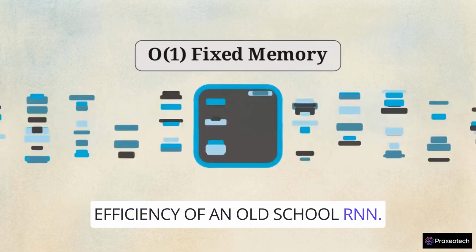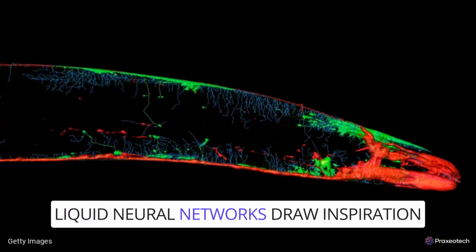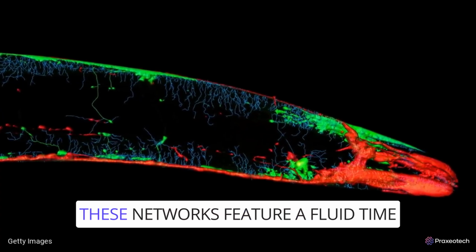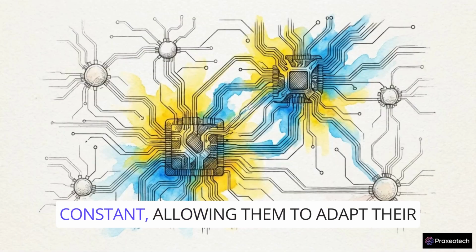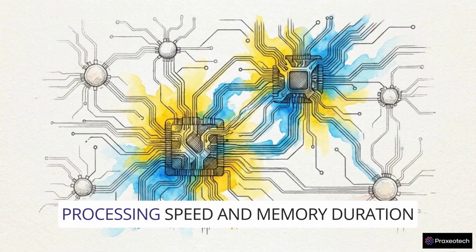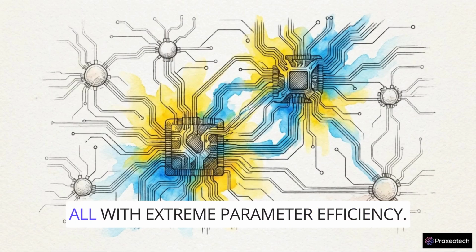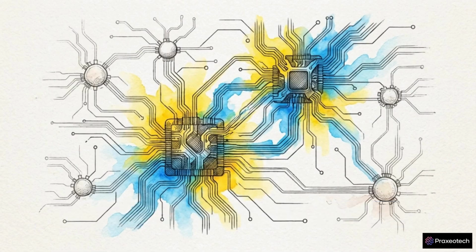Liquid neural networks draw inspiration from the biology of the C. elegans nematode. These networks feature a fluid time constant, allowing them to adapt their processing speed and memory duration based on environmental surprises, all with extreme parameter efficiency.